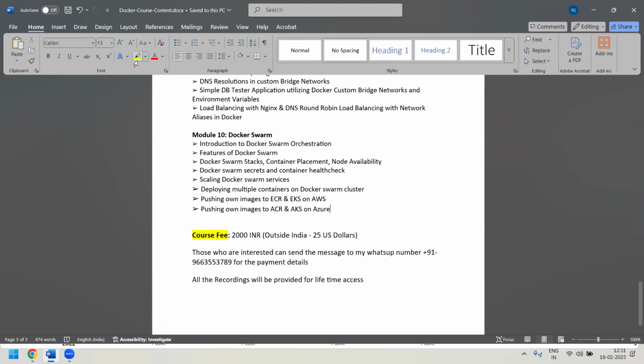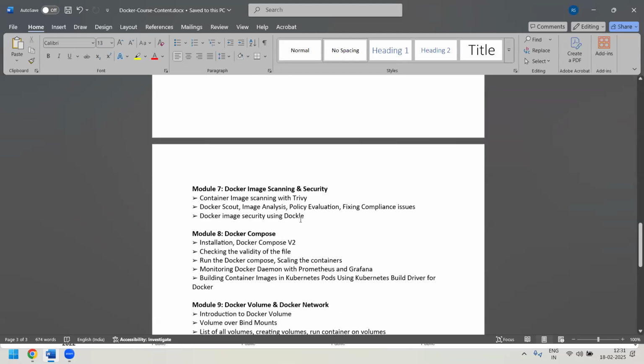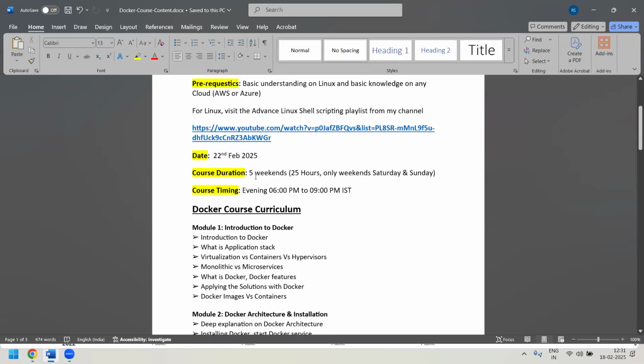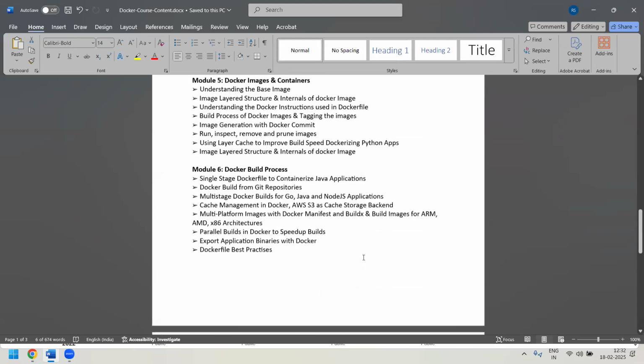So guys, these are the very important 10 modules which we'll be covering as part of this course. As I said, this course is mostly for 5 weekends, but sometimes it might extend to one more week, so you can expect that this course might go up to 6 weekends. It is only for Saturday and Sunday, and these are the timings which we have fixed.